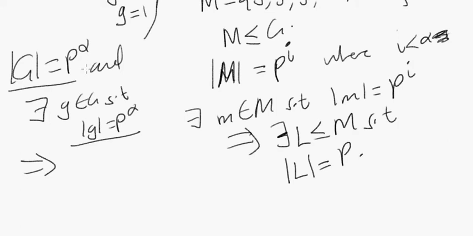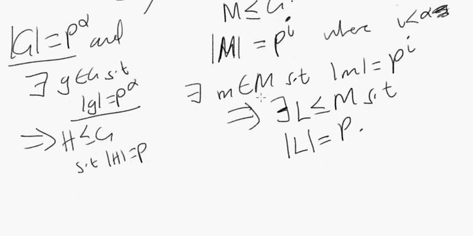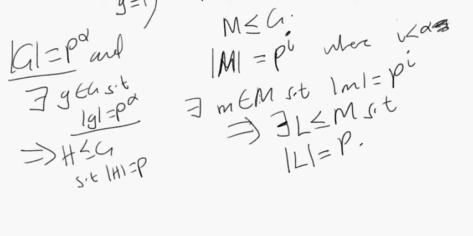Because we said if there's a group of order p to the alpha, and there's an element of order p to the alpha, then we have a subgroup H of G such that the order of H equals p. Analogous here. A subgroup is still a group. So if we found an element m in this subgroup M of G of order p to the I, are we able to conclude that there is a subgroup of M such that its order equals p?